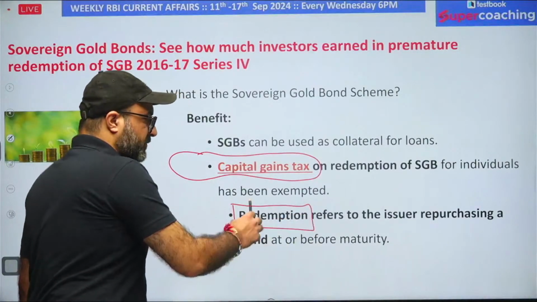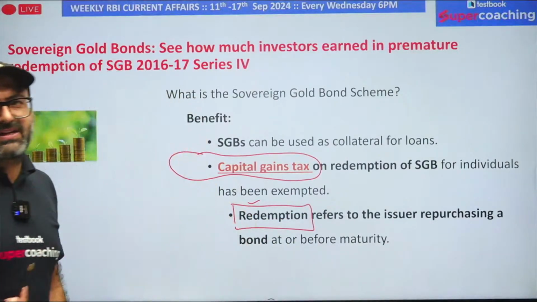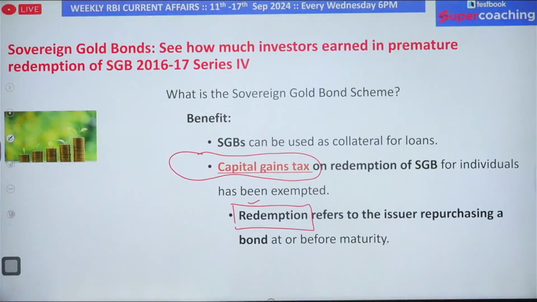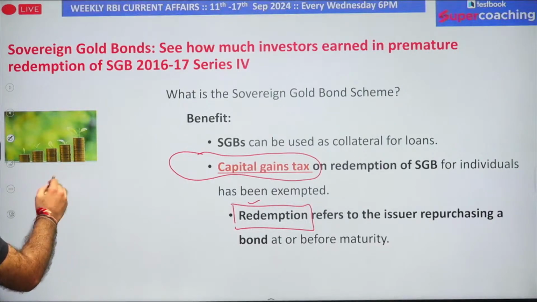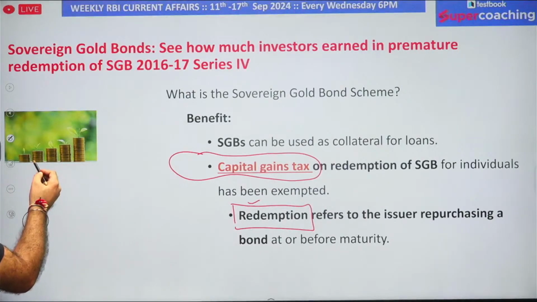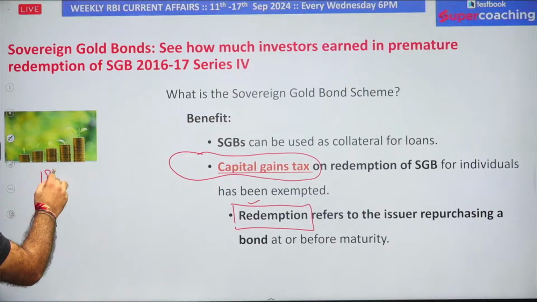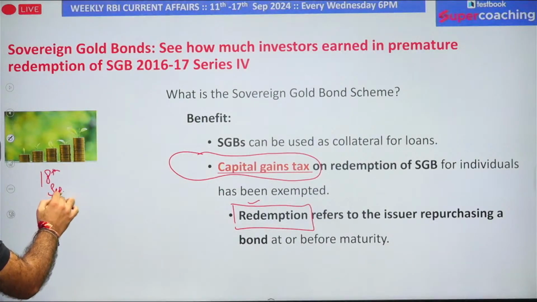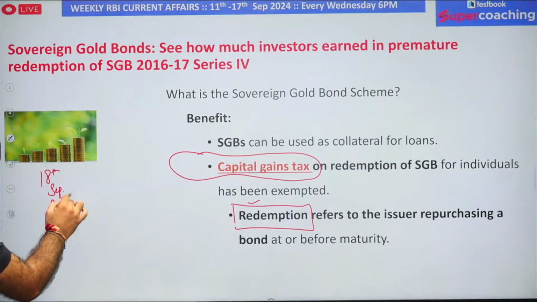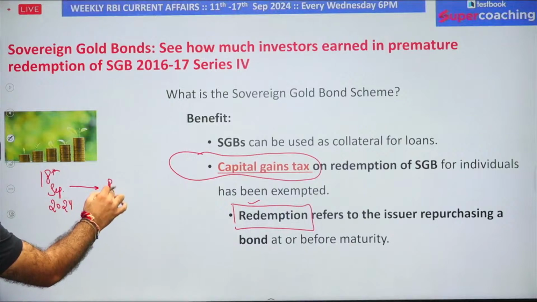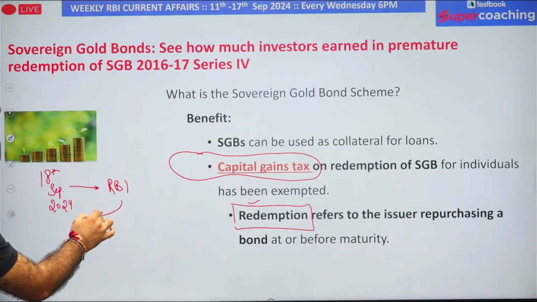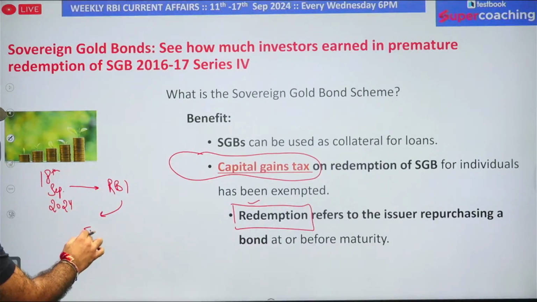This term was introduced in the starting by you. What is the meaning of redemption? See, redemption basically means, let's suppose today is 18th September, and on 18th September 2024 you reach out to RBI and purchase these bonds, and after 5 years you want to exit.